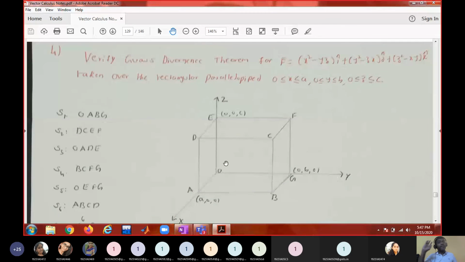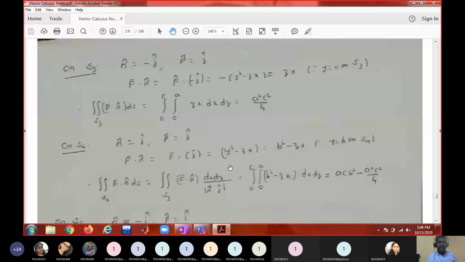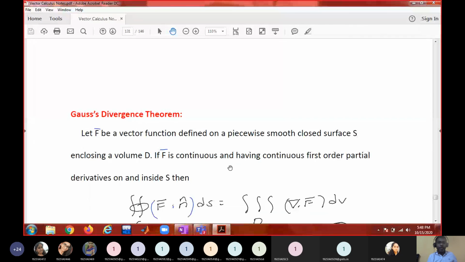That means you have to find the line integral, find the double integral, and show that both are equal. That is called verification of Green's theorem. These verifications will be for full marks, 12 or 14 marks, whatever the upper mark is, because solving this problem takes so much time. So just go through the problems.